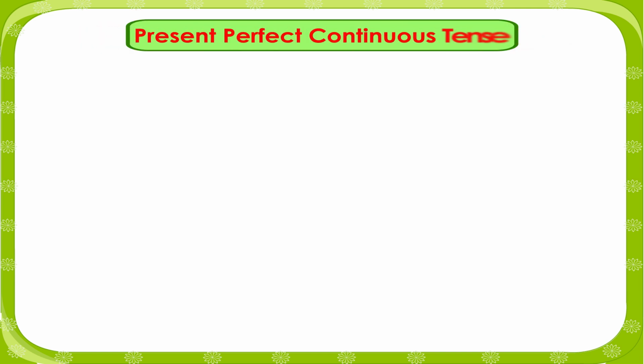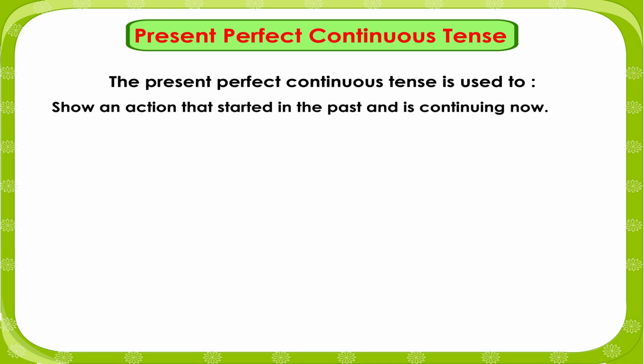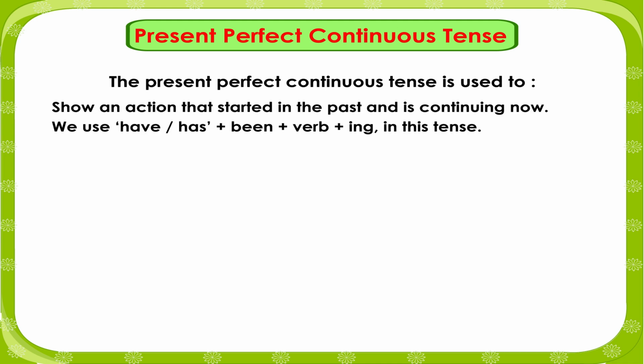Present perfect continuous tense. The present perfect continuous tense is used to show an action that started in the past and is continuing now. We use have or has plus been plus verb plus ing in this tense.